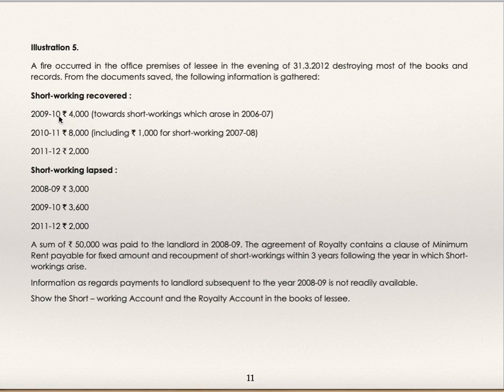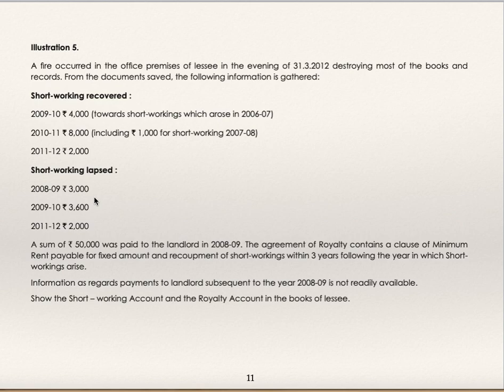Short working recovered. They have given you recovery of short working for 3 years, 9-10, 10-11, 11-12. But something is given in the bracket. Whatever they have recovered in the year 9-10 is towards short working which arose in the year 6-7. Whatever they have recovered in the year 10-11 includes 1,000 for short working in the year 7-8. So out of this 8,000, 1,000 is for the year 7-8. They have given you short working lapsed for 3 years. Short working lapsed is short working written off, which is given for the years 8-9, 9-10 and 11-12.